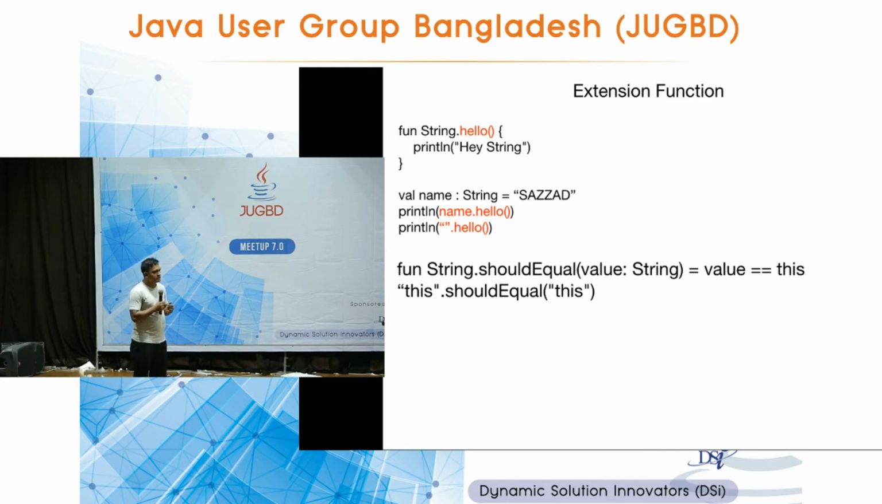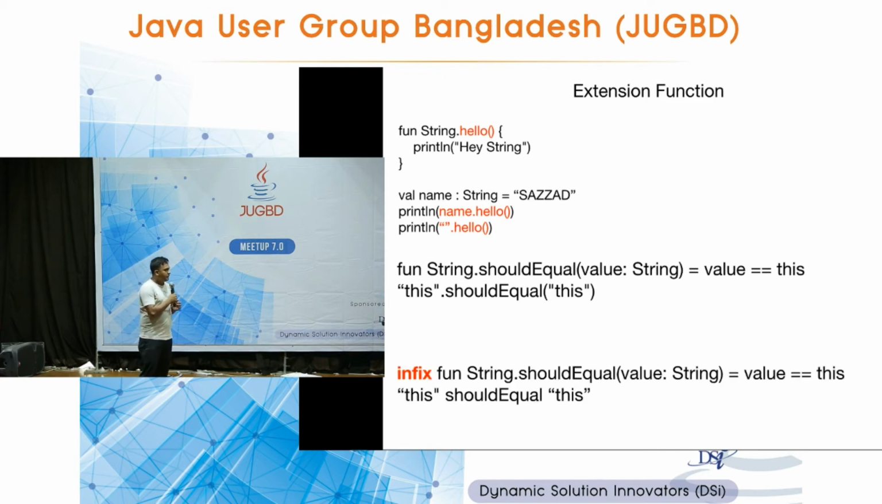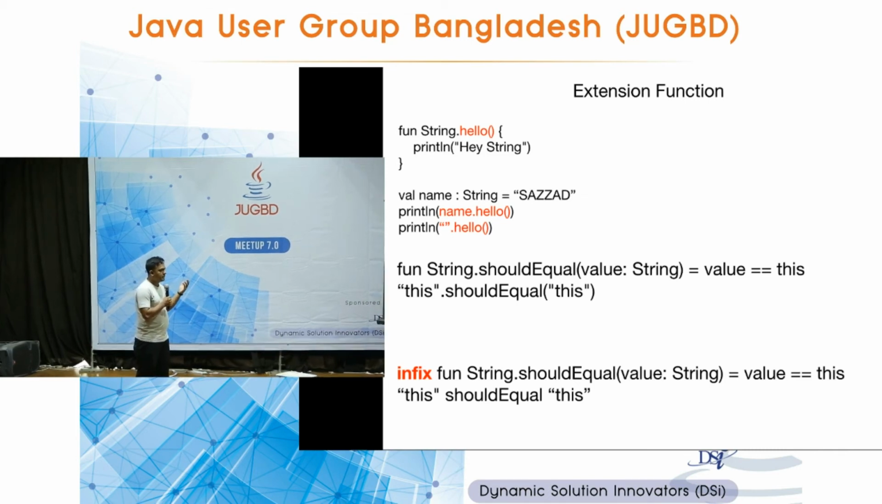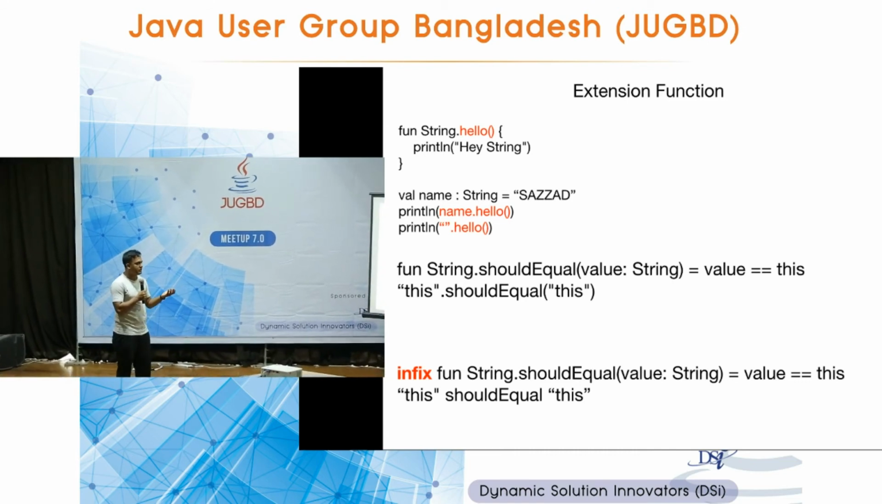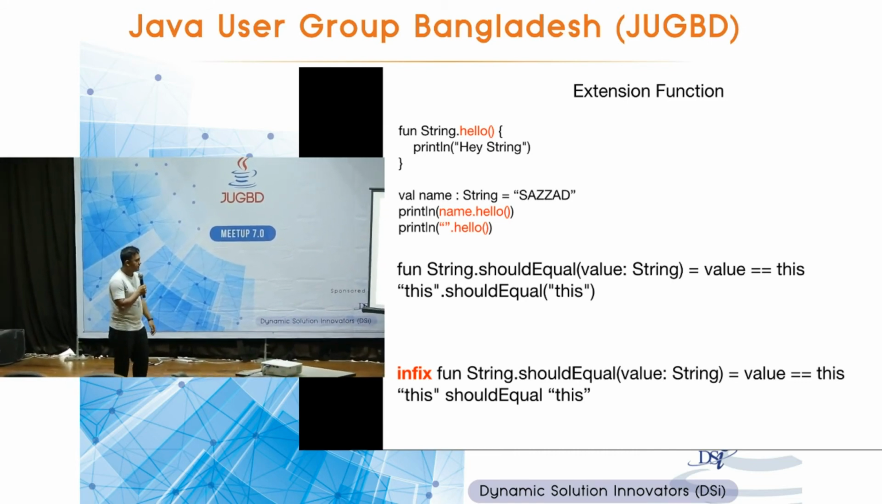This shouldEqual this. But you can make it look even better by using the infix notation in front of the function. So if you use infix, then you can call it like this: this shouldEqual this, which is similar to what I have shown in the last slide, Dhaka to Bangladesh, Delhi to India.